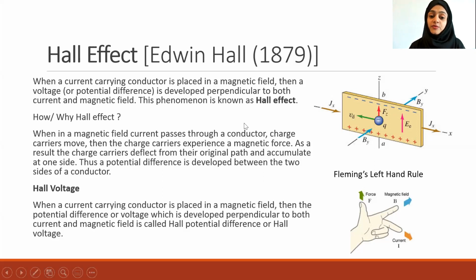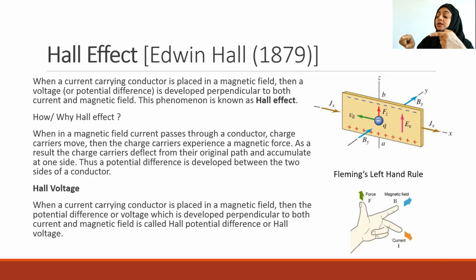And here we have shown an explanation of why the Hall effect happens. With the diagram we show how the Hall effect happens. When a current carrying conductor is placed in a magnetic field, what will happen? Current carrying conductor means there will be charges moving inside that conductor. So if they are placed in a magnetic field, we learned that a charge carrier will experience a force. In addition to its motion, it is experiencing a force in a direction perpendicular to its motion.